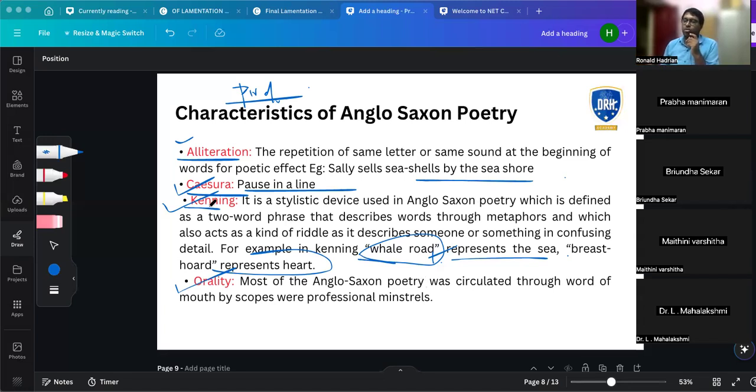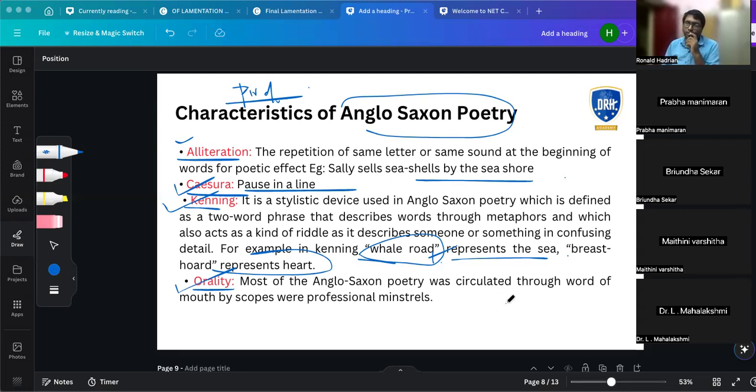So these are the characteristics of Anglo-Saxon poetry. We have alliteration and caesura. Caesura is a pause in a line, where you break it and continue. And kenning, a stylistic device, and orality. So remember ACKO. What are the characteristics of Anglo-Saxon poetry, people? Alliteration, very good. Caesura. Orality. Kenning, orality.